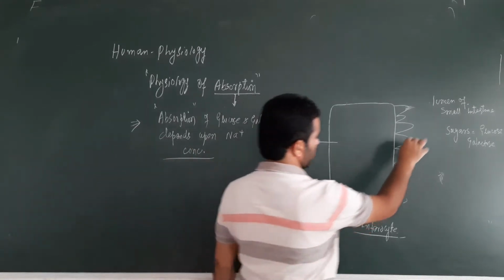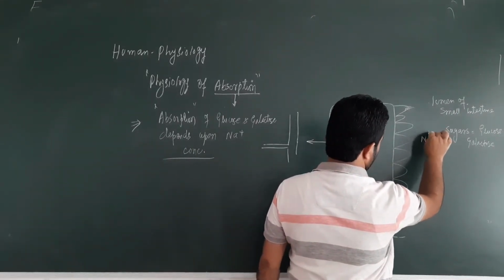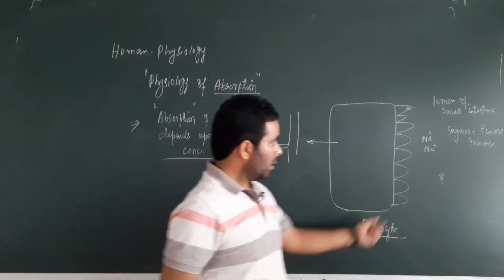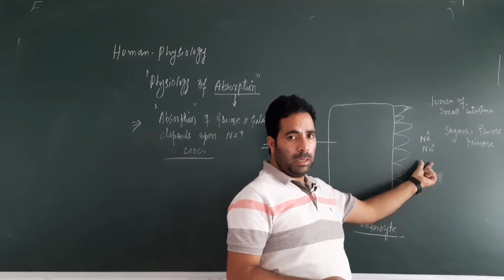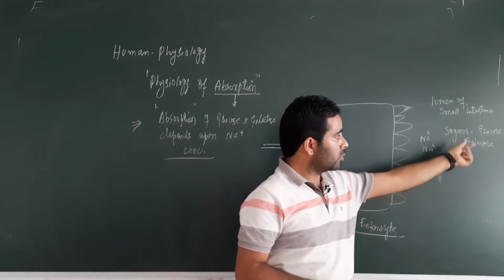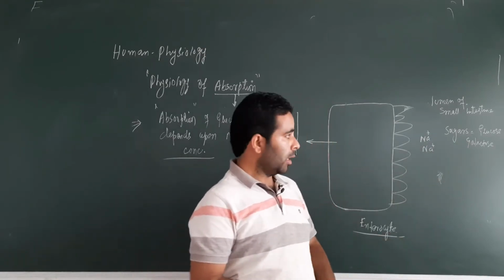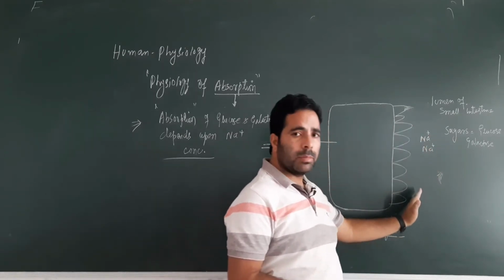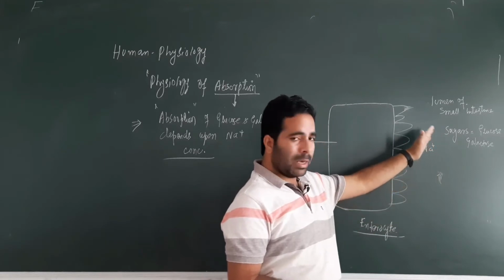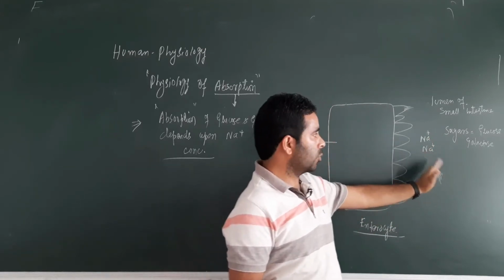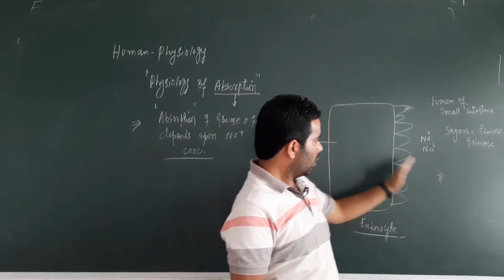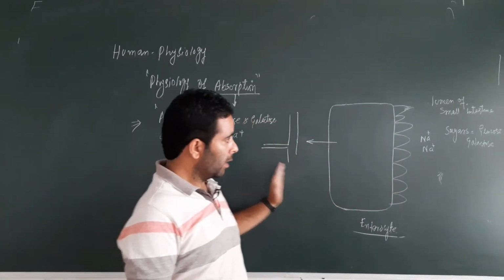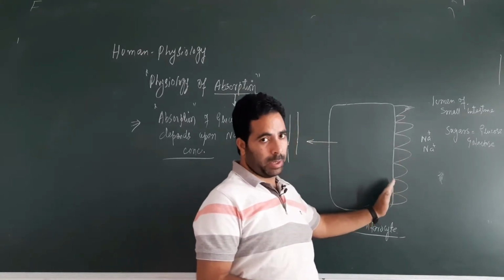The more Na positive sodium concentration from the luminal side of the small intestine, the more the absorption of glucose and galactose. If there is less concentration of sodium from the luminal side of the small intestine, there will be less influx, less transport of glucose and galactose from the lumen into the enterocyte and then into the blood. So their absorption at villi and microvilli, this is the point.